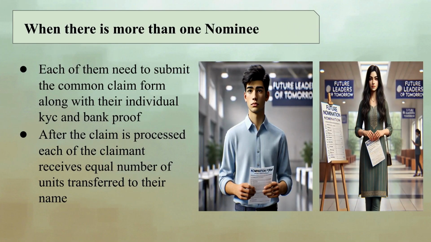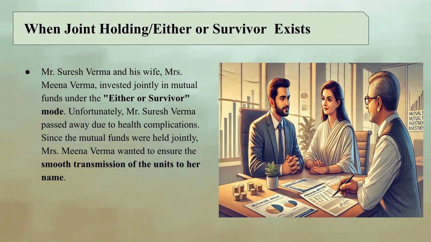When there are more than one nominees, each of them need to submit the common claim form along with their individual KYC and bank proof. After the claim is processed, each of the claimants receives an equal number of units transferred to their name. Let's see another example, where there is joint holding.